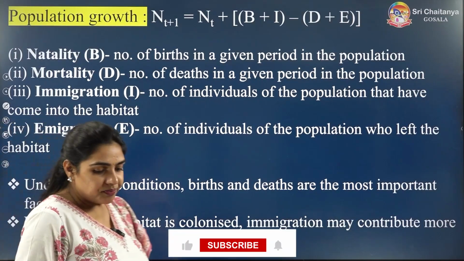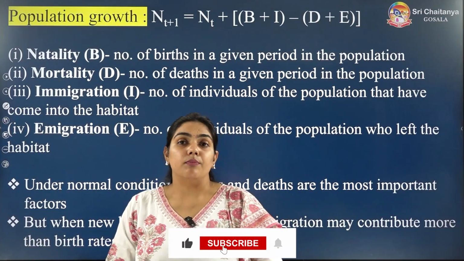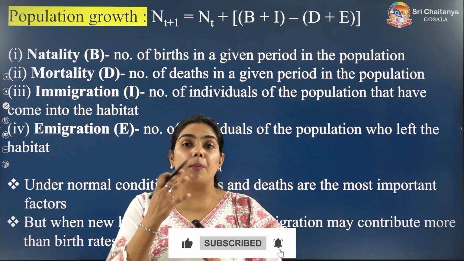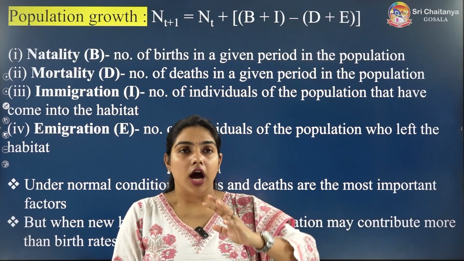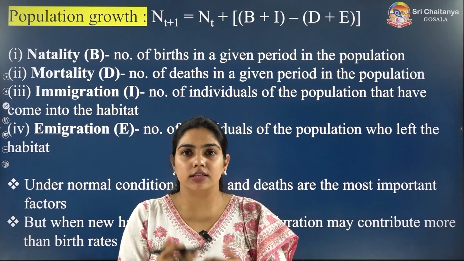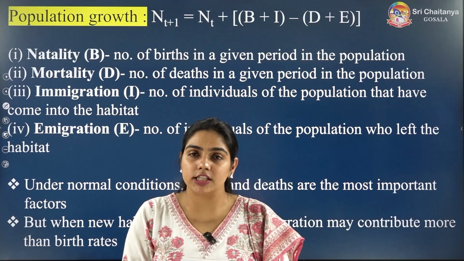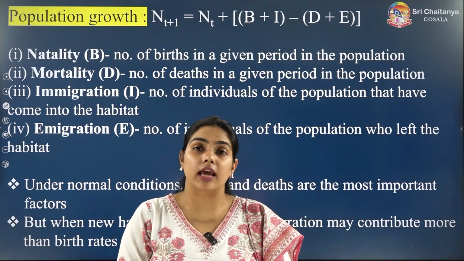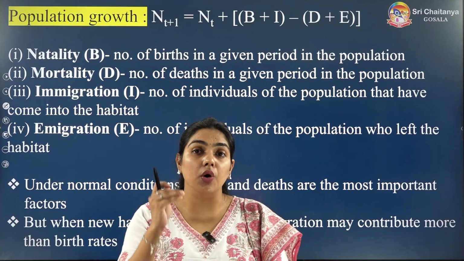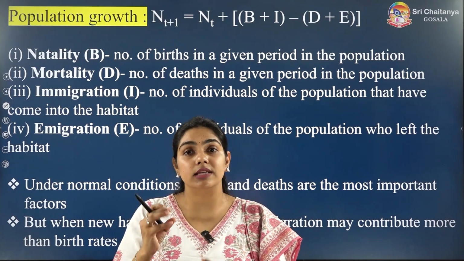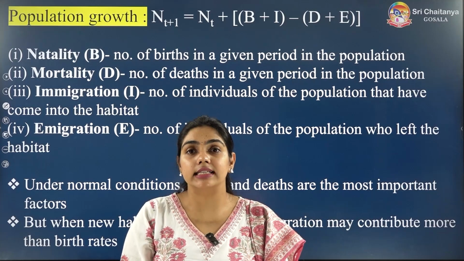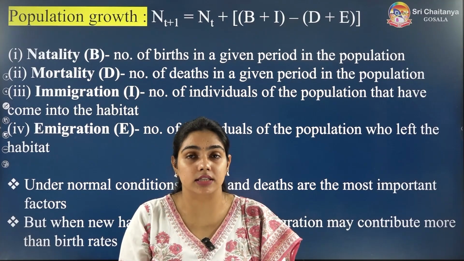So now, how to determine population growth? Population growth is dependent upon four factors. A population is a group of organisms of the same species. So in that group of organisms, how many new organisms are getting formed? How many new organisms are taking birth? That is natality, births.